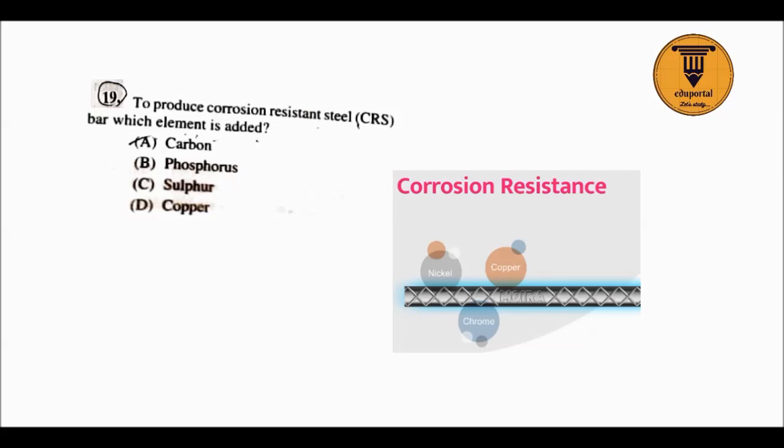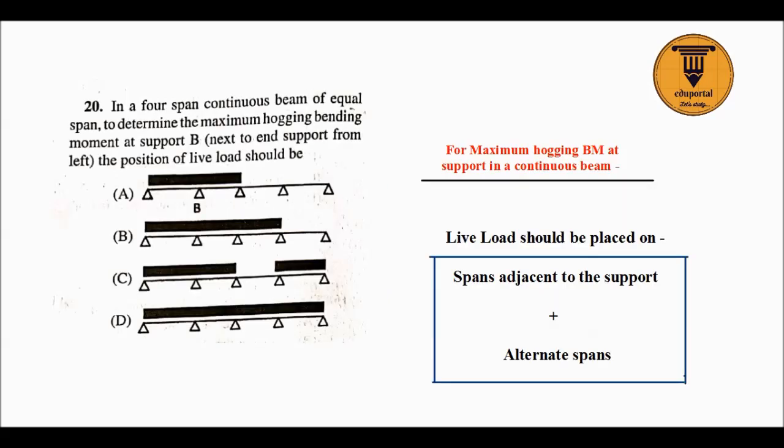Next question is, to produce the corrosion resistant steel, CRS, which element is added? You can see copper, so copper will be the correct answer. So for corrosion resistant steel, copper is required, so option D is correct.